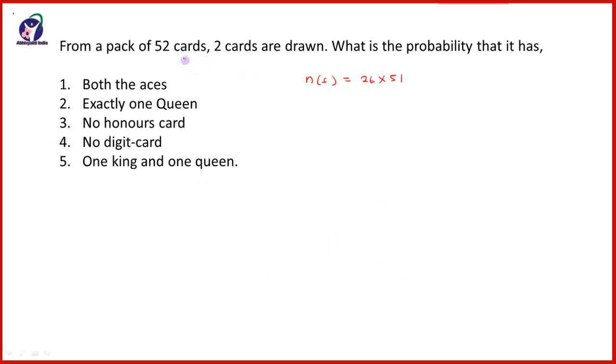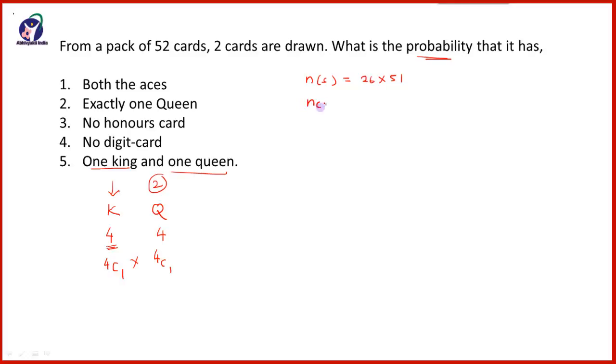Now we will deal with the last question, that is, what is the probability that it has one king and one queen. We are drawing out 2 cards, out of that 1 card will be king and other card will be queen. Total king cards are 4 and queen cards are also 4, and so as far as this card is concerned, our favorable probability will be 4C1, because 1 card is favorable out of this, and here also the favorable will be 4C1. So the total will be 4C1 into 4C1.